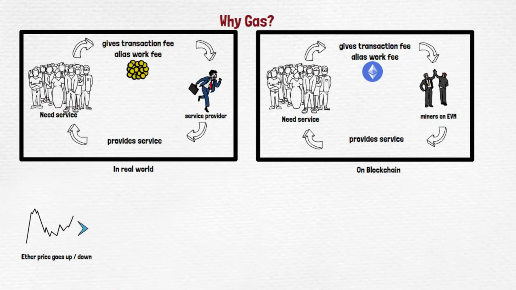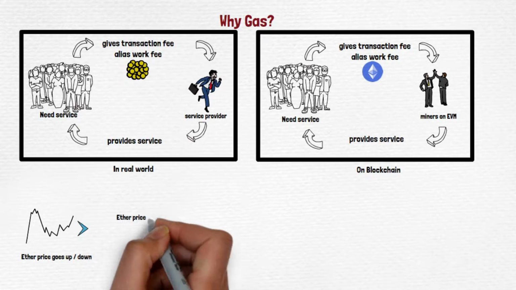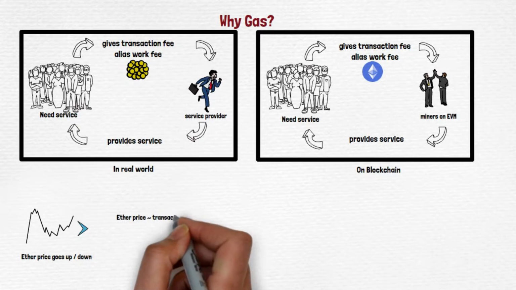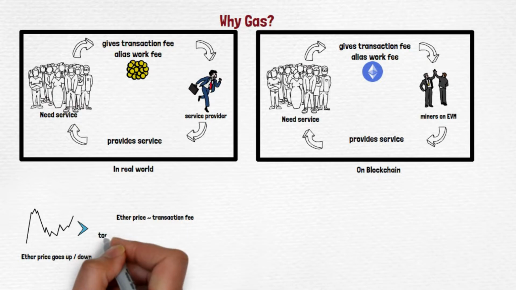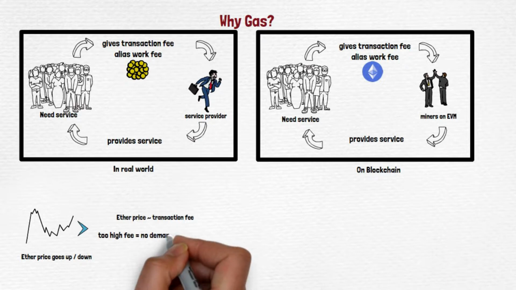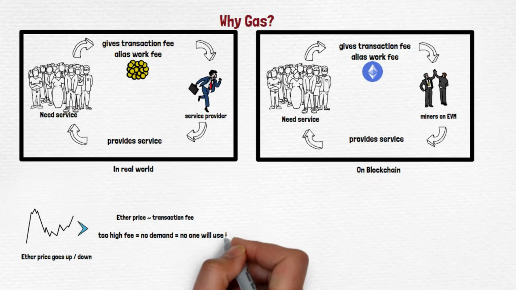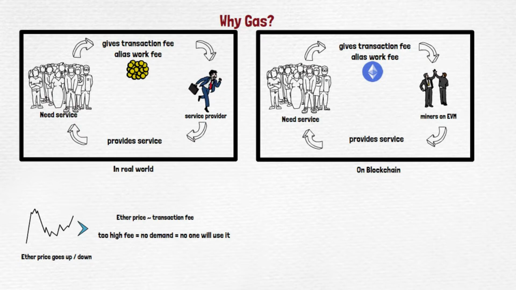Now let's take an example that ether prices skyrocketed very high. Now if we say that ether price is directly proportional to transaction fee, for example, the transaction fee for executing a specific thing is 1% of the total balance. So if ether price really skyrocketed, in that case the transaction fee will also skyrocket, right? Now this is not a good thing. If the transaction fee is too much, people will think, oh, for this I need to pay a whole lot of amount. Oh man, no.